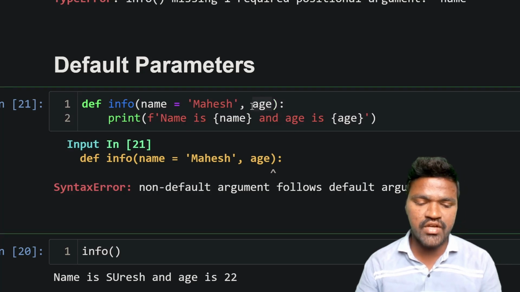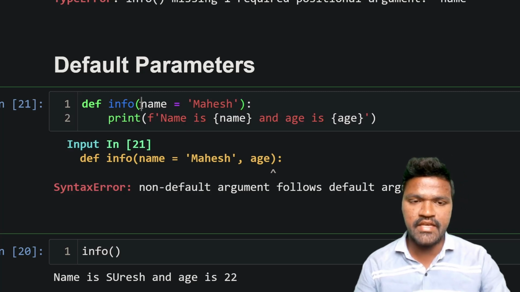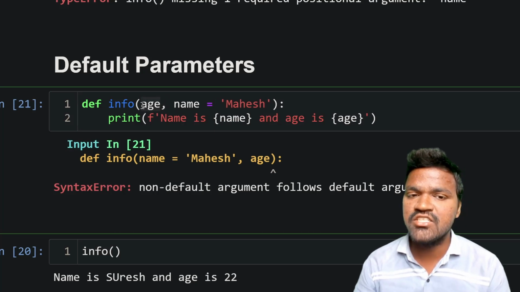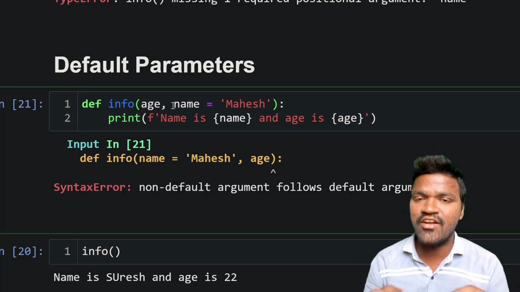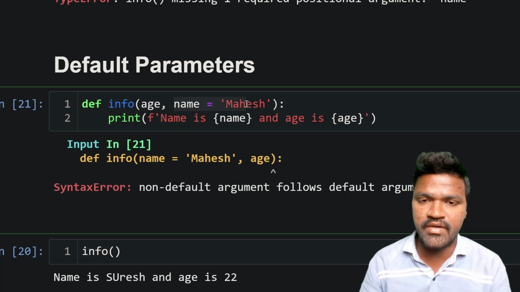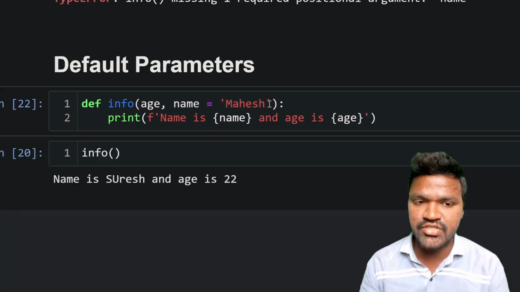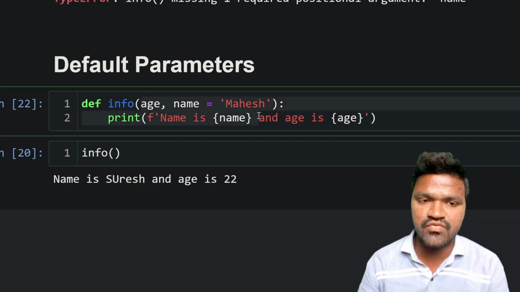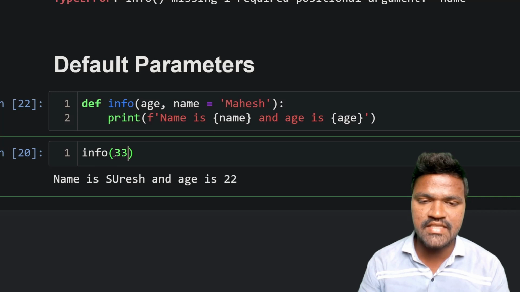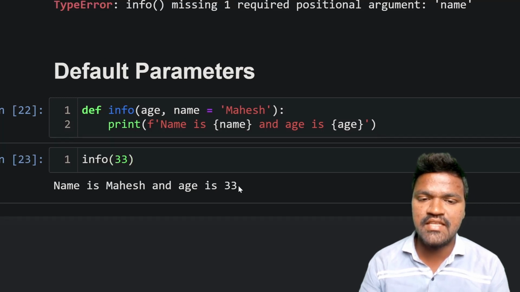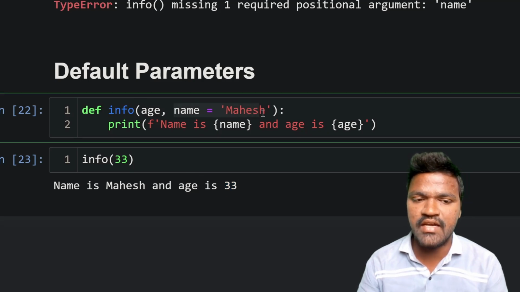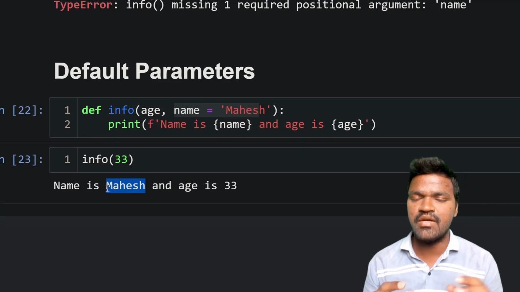This age should come first. So I take this age and mention it at the beginning, because this is non-default, right? Because of that reason, it needs to come first, and only at the end can we have the default parameters. That is what it is telling. If I execute this, you can see we are not getting any error, which means this function definition works fine. Let's say I pass 33 here and execute this, you can see in the result we are getting 33, which replaced the age, and for name we are getting the default value, which is Mahesh.